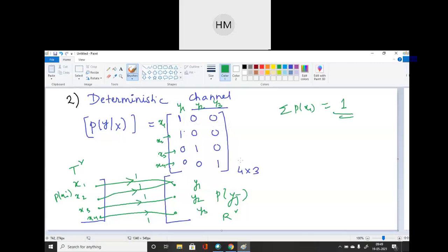Okay. So what we can say, it is clear in deterministic channel which output symbol will be received. So this is known as the deterministic channel.